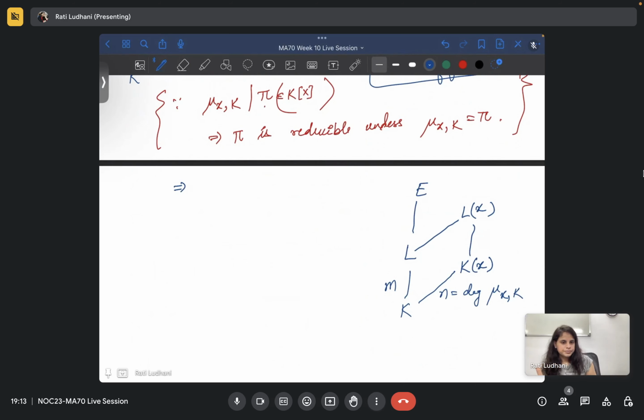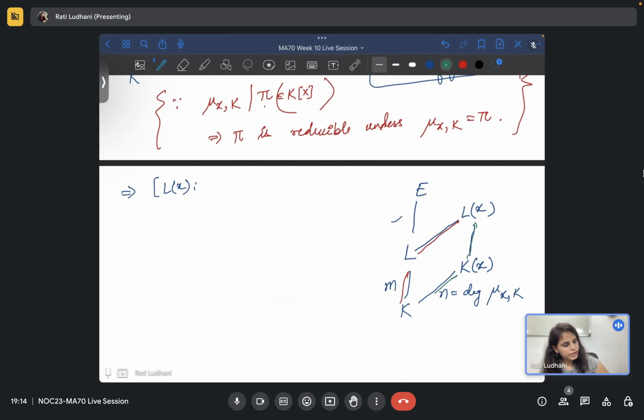Is that okay? Yes. Now this implies we are in a finite extension, because the splitting field, we have just attached the root, so this is also finite. Everything is a finite extension. So this is finite, so we can use the degree of towers.